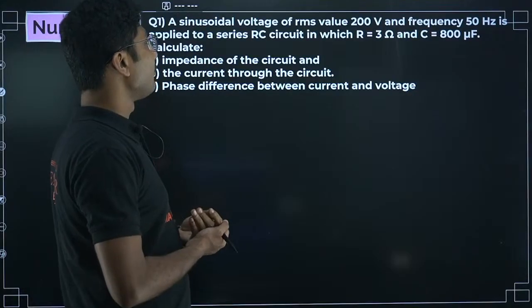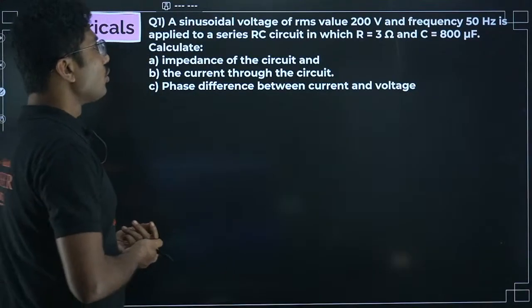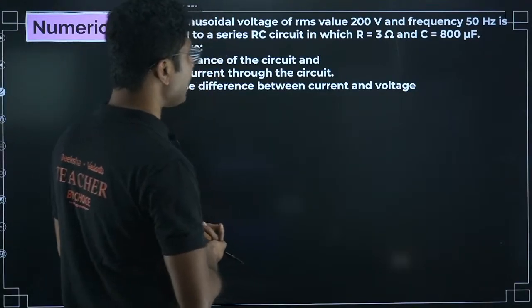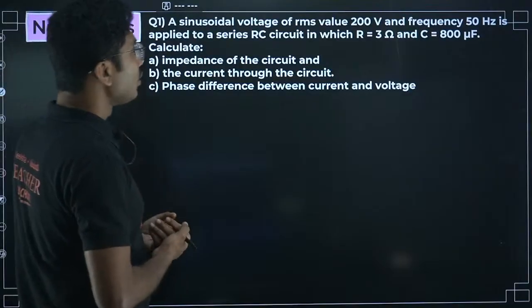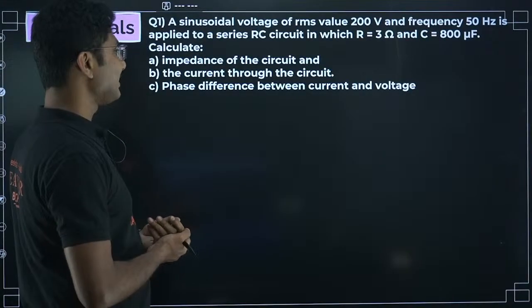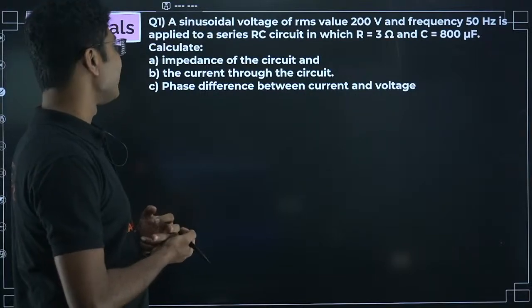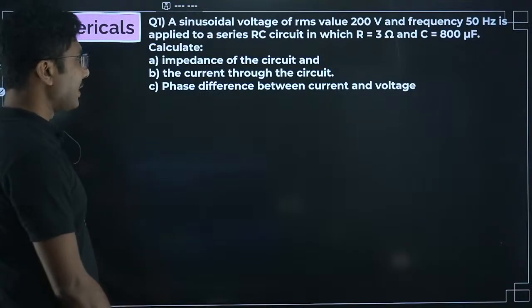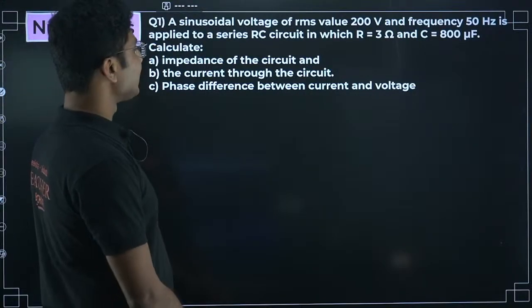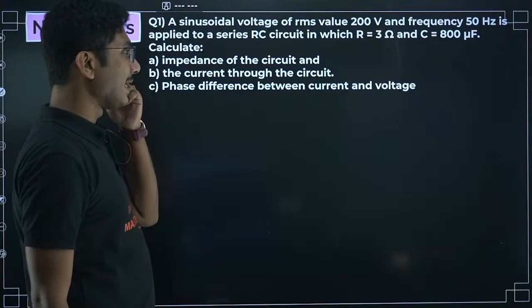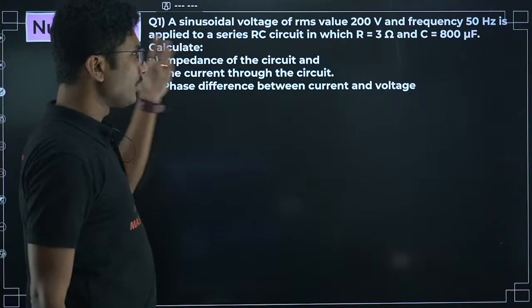A sinusoidal voltage of RMS value 200 volt and frequency 50 Hz is applied to a series RC circuit in which R is 3 ohm, C is 800 microfarad. Calculate the impedance of the circuit, the current through the circuit, and the phase difference between the current and the voltage.